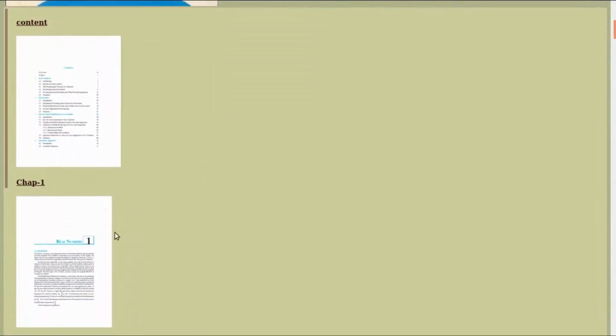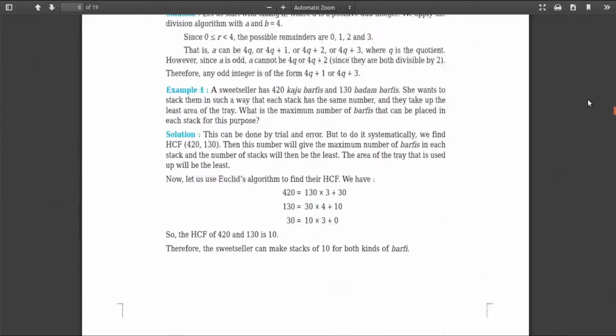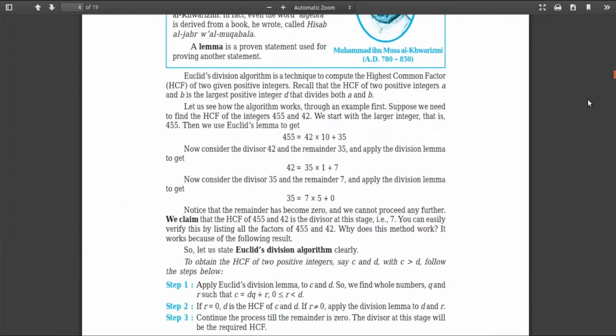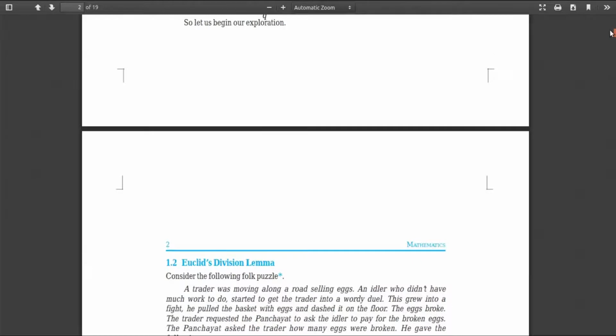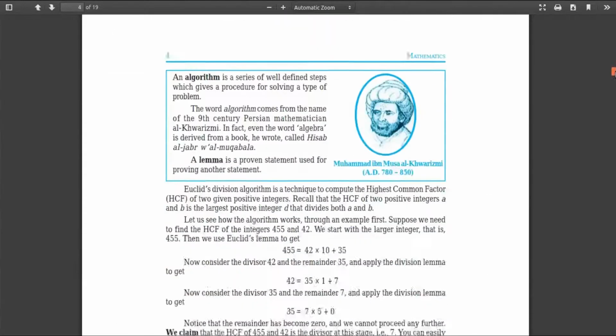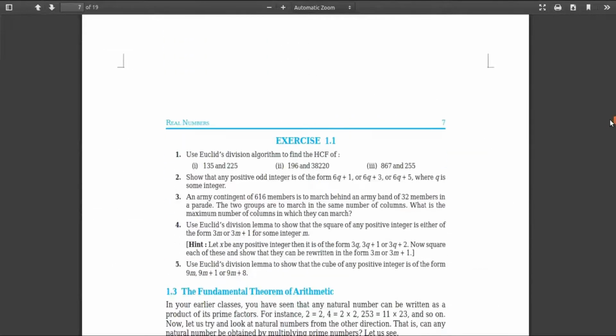So from the first chapter, the first part is removed. What is our first part? That is Euclid's division lemma. So Euclid's division lemma is removed, so you won't get this for your exams. No need to read this one. So exercise 1.1 is removed from the first chapter. Except this, everything will remain the same.